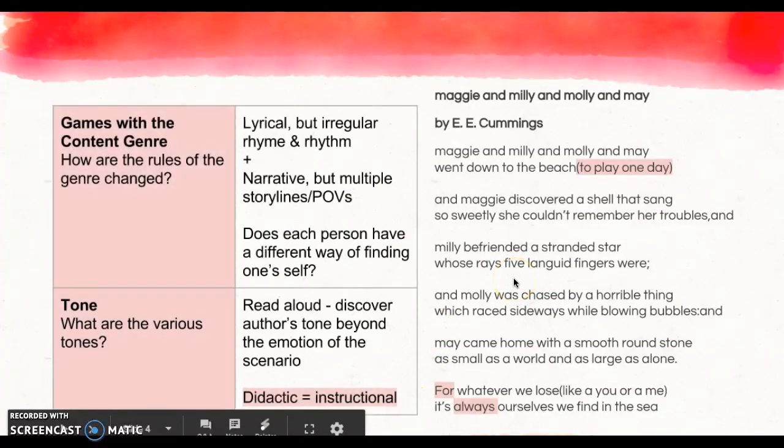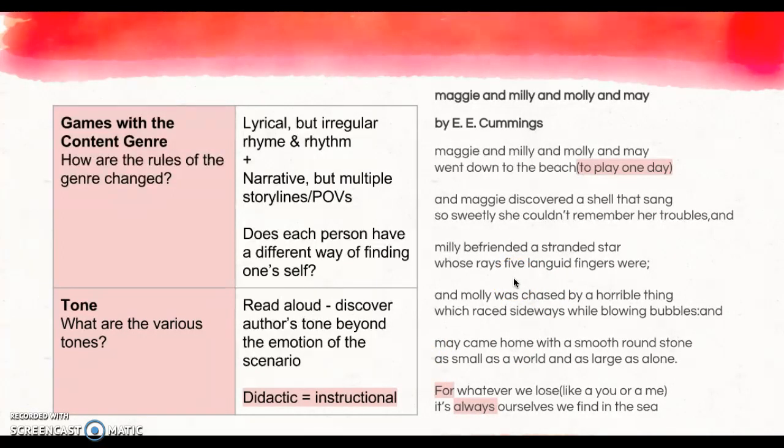Moving on, games with the content genre, sometimes good to consider, especially if there's some irony or some interesting changes that could start to help you question why. So in this one, it is lyrical, sounds a little bit like a childhood rhyme, right? But there are points where it's irregular rhyme and rhythm, and we have to stop and ask why for Molly. Narrative poem, it tells a story, but what's interesting is it tells multiple stories, lots of different points of view. So that is different than the typical storyline where you're following one character's conflict mostly.